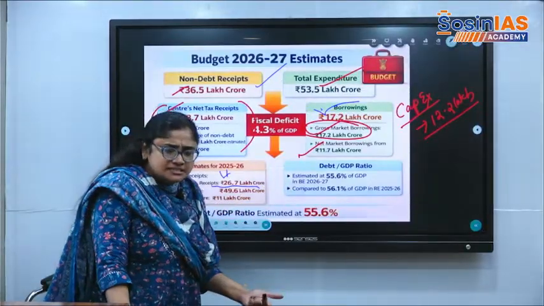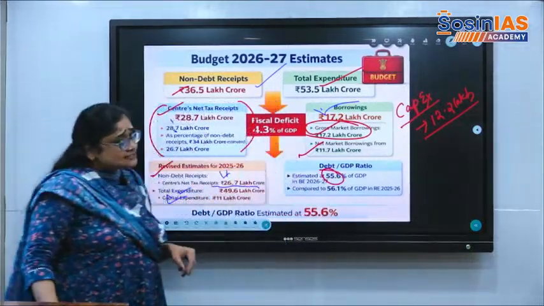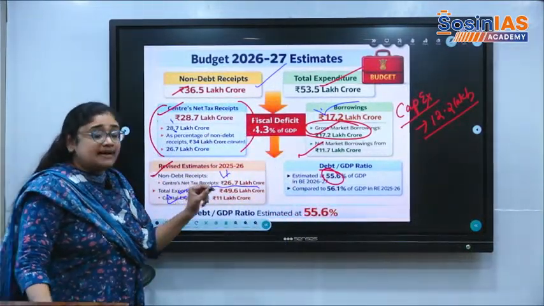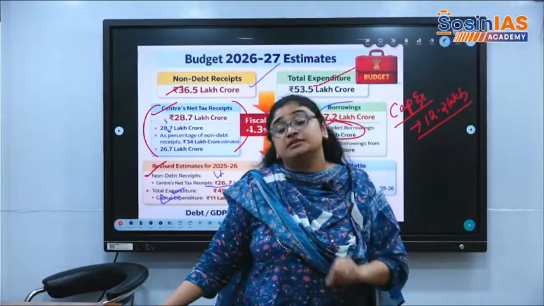Previous year it was 56.1. Right now it is 55.6. The target is 50 plus or minus 1 by the year 2050. That is the public debt to GDP ratio.